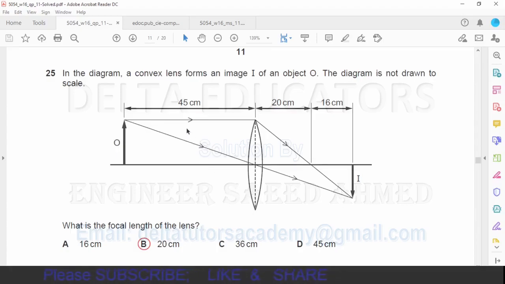Here we are looking at this ray moving parallel to the principal axis. A ray that is parallel to the principal axis, after passing through the lens, passes through a point called the focus. The distance between the principal focus and the center of the lens is called the focal length. So from this point to this point is the focal length, and it is given here as 20 centimeter. So 20 centimeter is the correct answer, given in option B. Option B is correct.